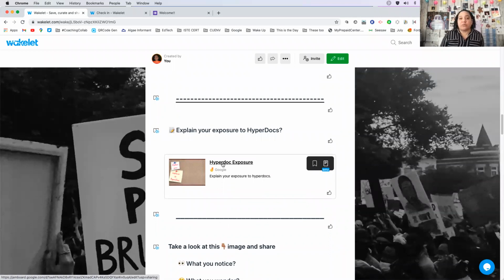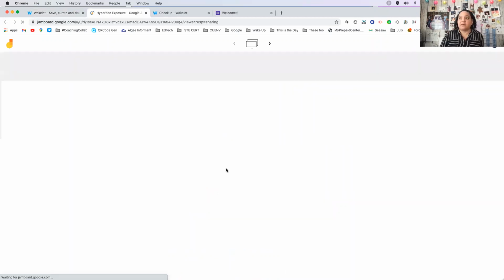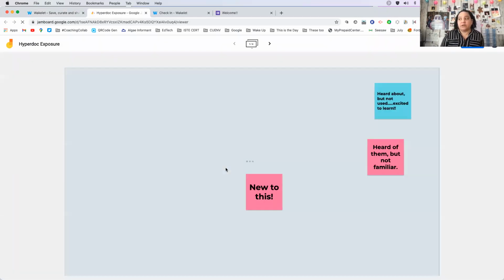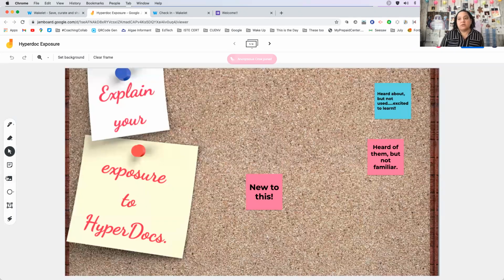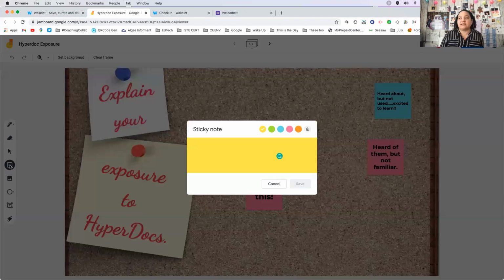So you will do so by clicking where it says HyperDoc exposure, and it will bring you to a Jamboard. If you are not familiar with Jamboard, you'll notice that there's some tools on the left-hand side. You want to hover over where it says sticky notes. Once you click that sticky note, then the space will appear, and that's where you can go ahead and type your response.